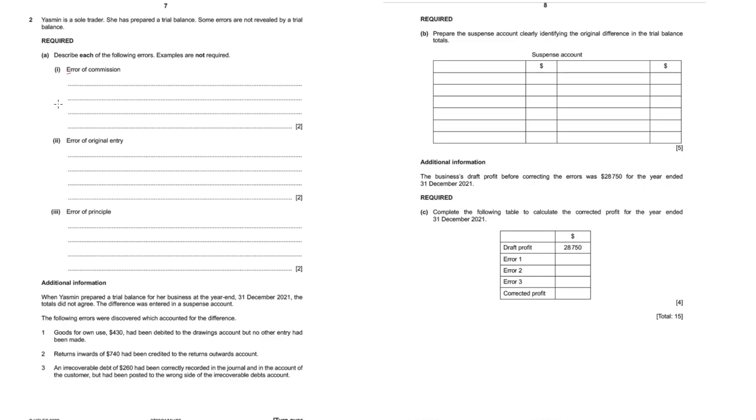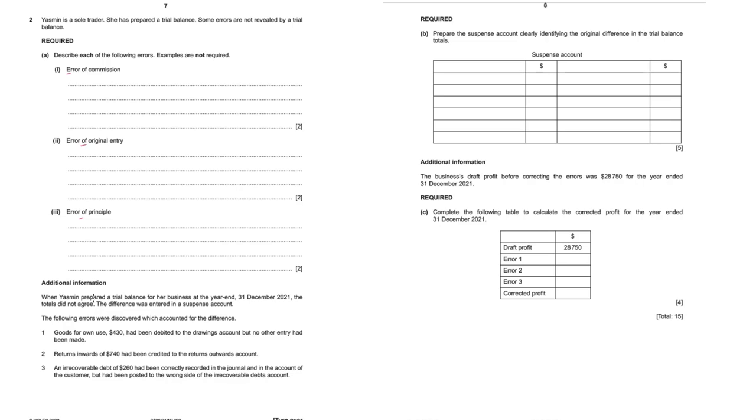Error of commission. An error of commission happens when an amount is recorded in the wrong account of the same class with the same amount and on the correct side. The thing is, it is in a wrong account of the same class. Error of original entry happens when a transaction is incorrectly recorded in the book of prime entry, and then the effect of that error is carried forward into the other accounts also. Error of principle happens when an amount is recorded in the wrong account of a wrong class or a different class. Then we call it an error of principle.